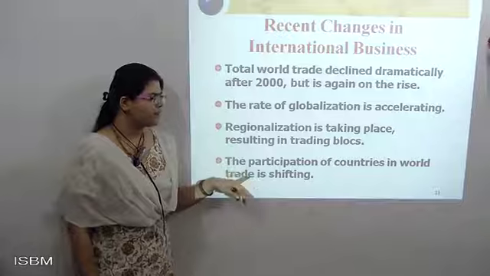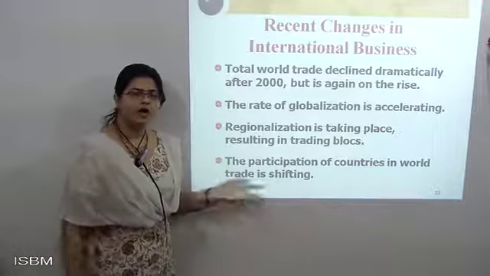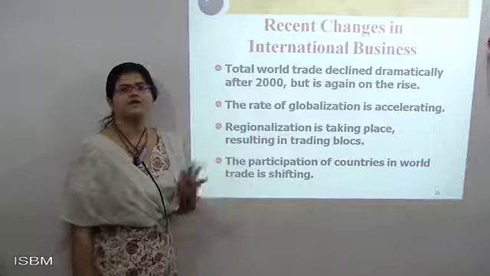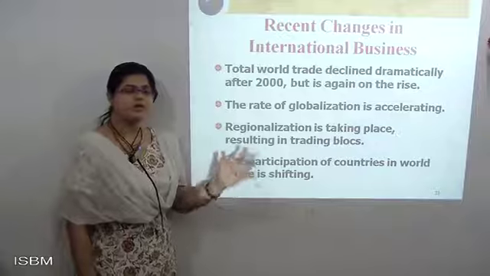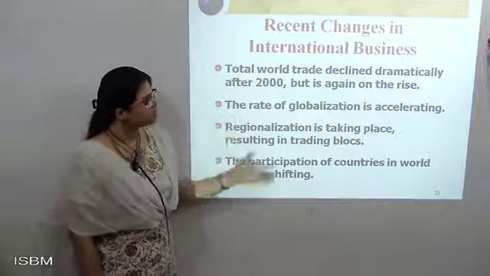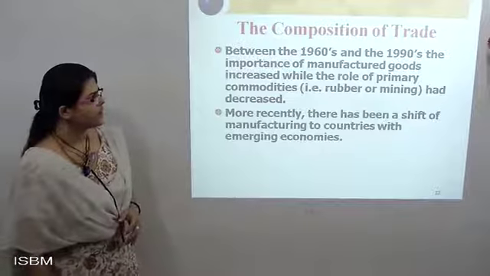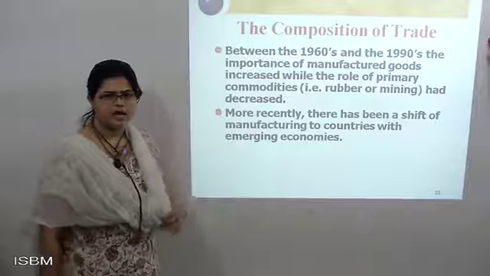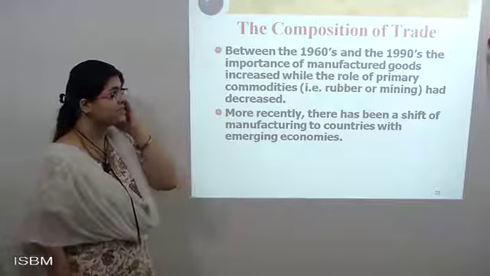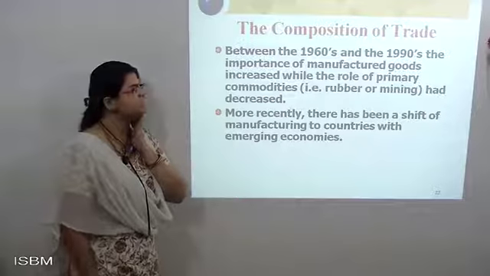The participation of a country in world trade has shifted. World trade has shifted from one country to some other country; every time the participation changes from this country to that country. Usually this type of change happens. Next, the composition of trade. Okay, now see, in between, what are the eras we have seen, which type of trading system it has been.